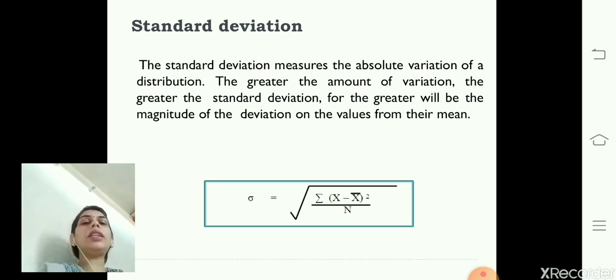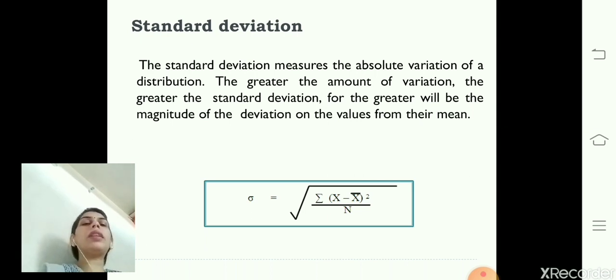After that the mean will be subtracted from each value of x, and then the subtracted value will be squared, and then we sum up those values and divide either by the number of observations in case of individual series, or by the total frequency in case of discrete and continuous series. So, this is the process to calculate standard deviation for the discrete series, individual series and continuous series.